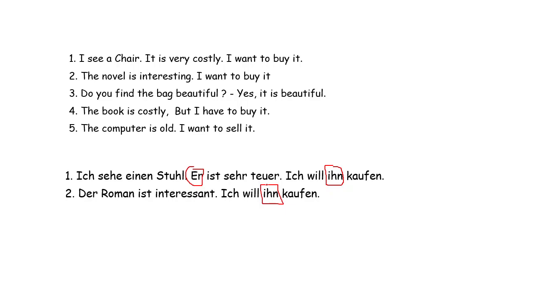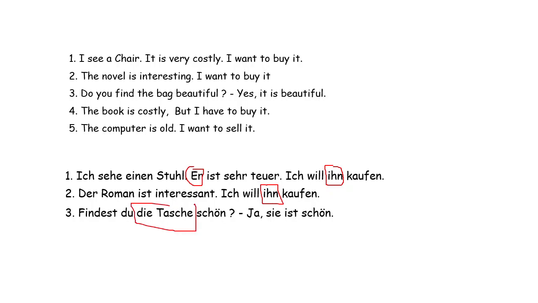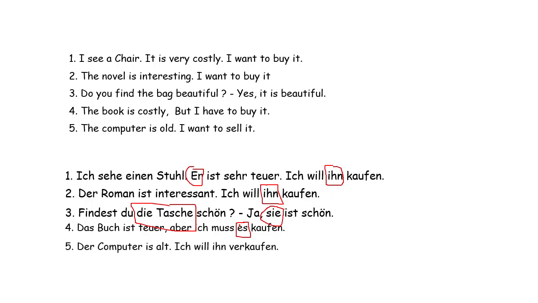Do you find the bag beautiful? Yes, it is beautiful. The bag is feminine. Findest du die Tasche schön? So we put sie. Ja, sie ist schön. The book is costly, but I have to buy it. Das Buch ist teuer, aber ich muss es kaufen. Neutral accusative, es. The computer is old, I want to sell it. Der Computer ist alt, ich will ihn verkaufen. Masculine accusative, ihn.